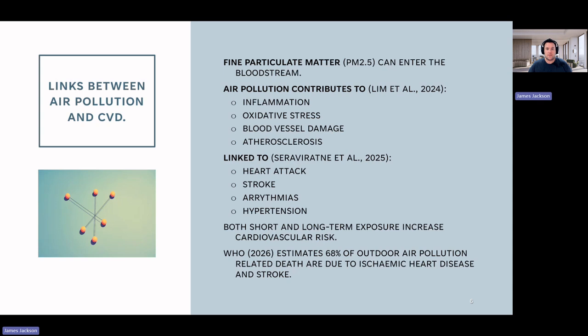In statistics captured in 2019, the World Health Organization estimated that around 68% of premature deaths worldwide linked to outdoor air pollution resulted from ischemic heart disease and stroke. These statistics support that air pollution should not be recognized solely as an environmental issue, but also as a major contributor to cardiovascular health and public health outcomes.